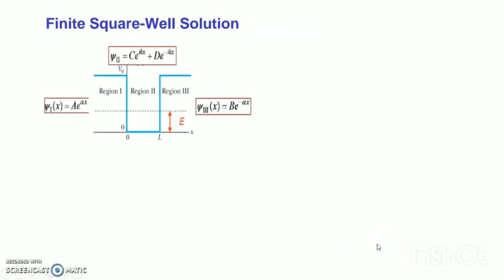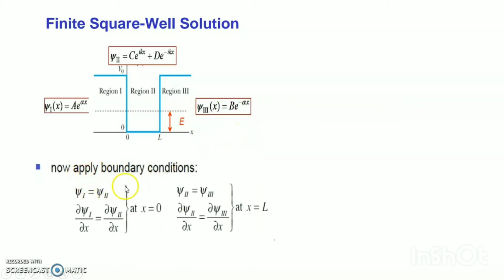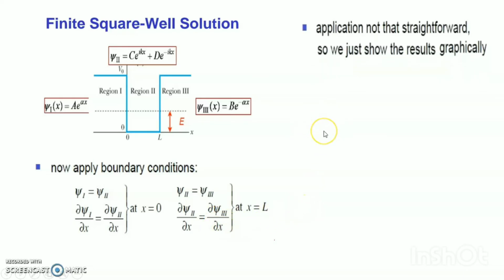Finite square well solution. In region 2, psi 2 is equal to C e to the power i kx plus D e to the power minus i kx. In region 1, psi 1 is equal to A e to the power alpha x, and in region 3, psi 3 is equal to B e to the power minus alpha x. This is the potential level, with energy equal to E. Now apply the boundary conditions: psi 1 equals psi 2 and del psi 1 by del x equals del psi 2 by del x, and similarly for psi 2 and psi 3. The application is not straightforward, so we just show the results graphically.